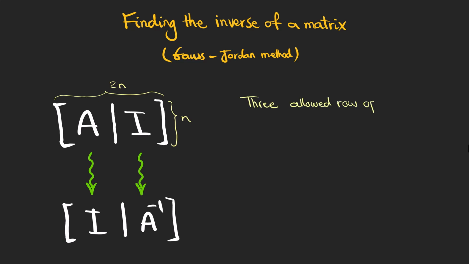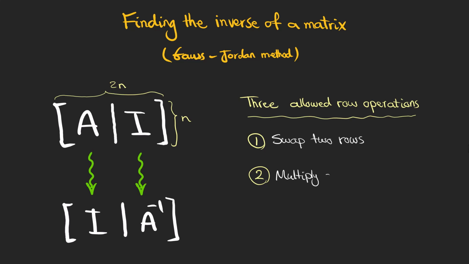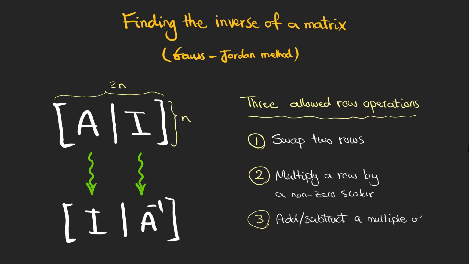There are 3 allowed row operations. The first allowed action is that we can swap 2 rows but not columns. The second thing we can do is multiply a row by any non-zero scalar, and finally we can add or subtract a multiple of one row to another. Let's see an example so you can see how it is done.